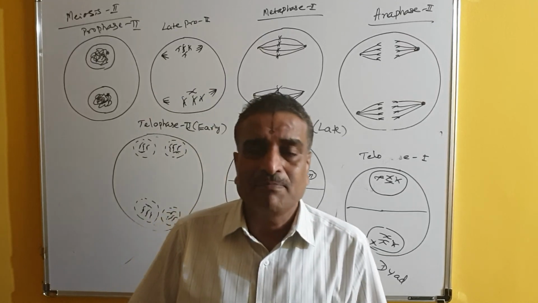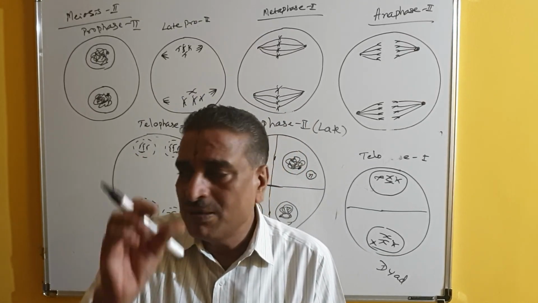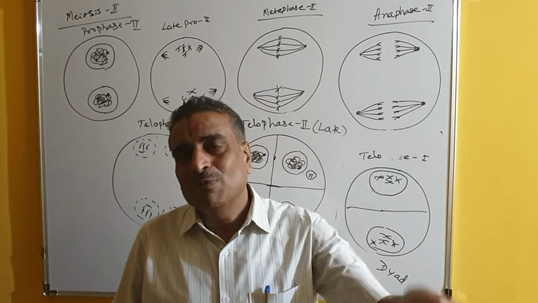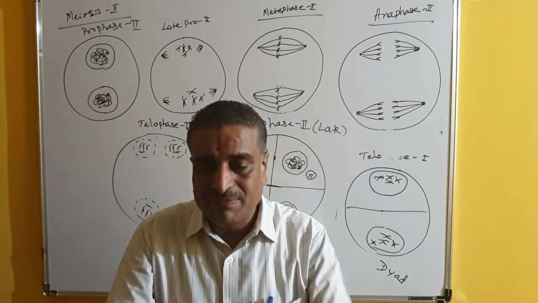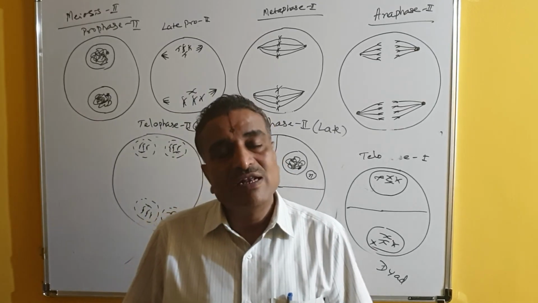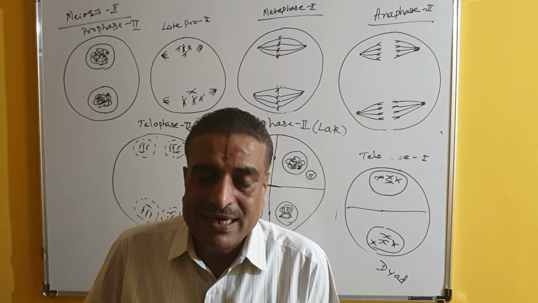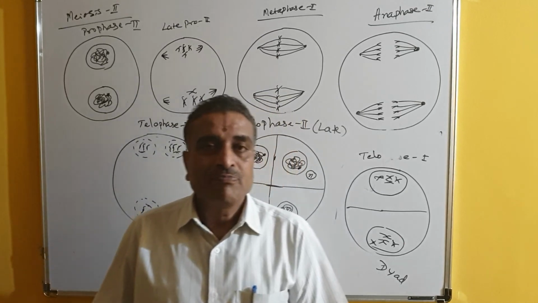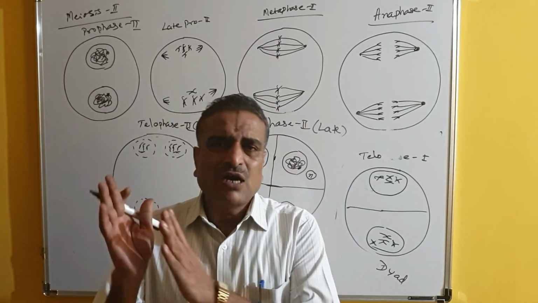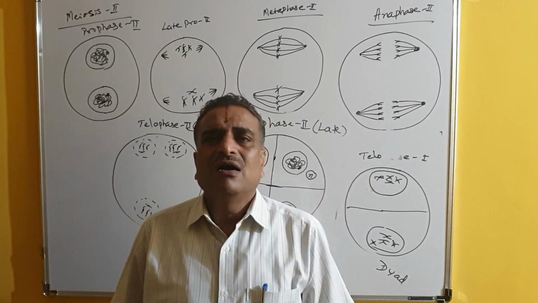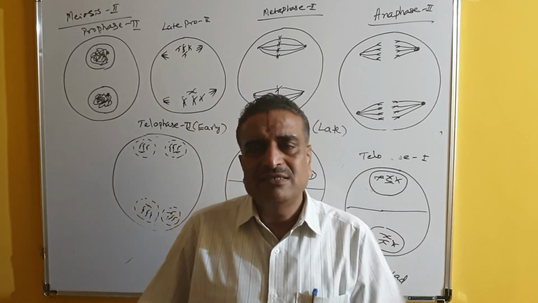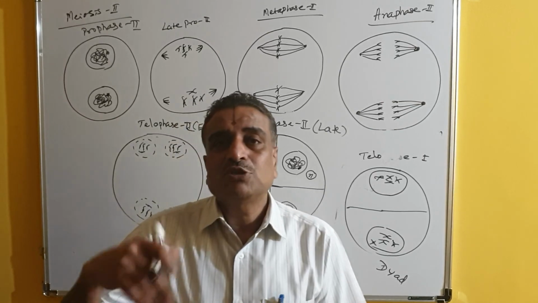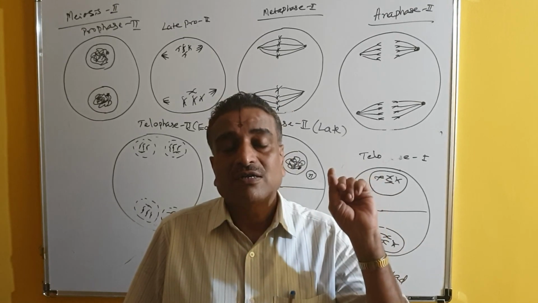Since meiosis takes place in the reproductive cells, the chromosome number is reduced to half, and because of this reduction, the total number of chromosomes in the zygote after fertilization remains the same. So this is one important thing: for maintenance of a constant chromosome number, meiosis is very important. Not only that, each organism is different from one another, and because of meiosis there is scope for evolution. Why? Because of crossing over.